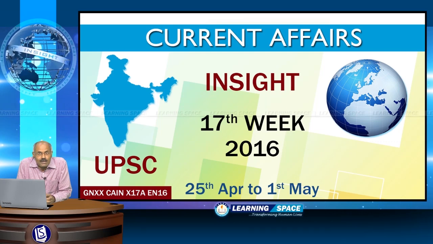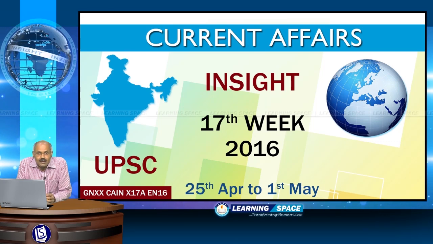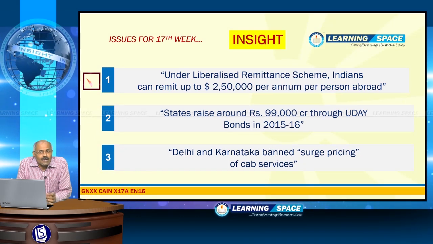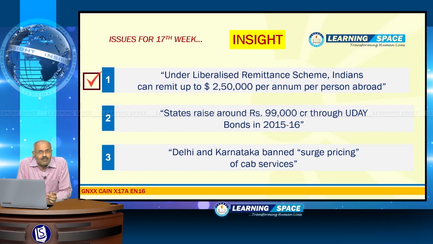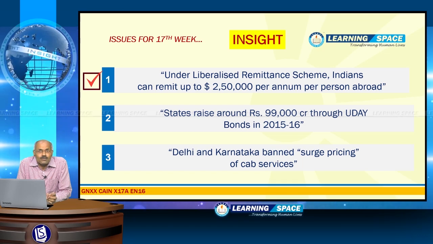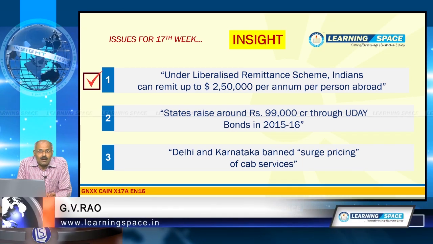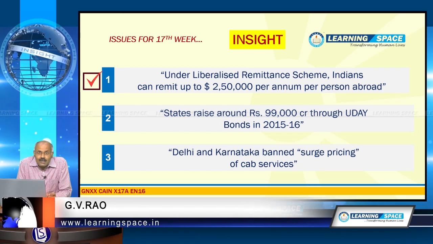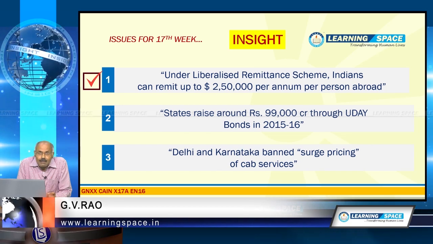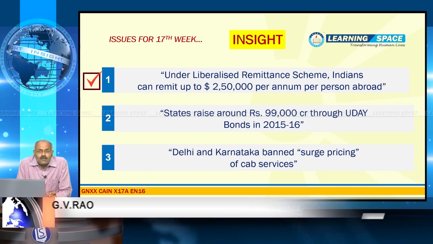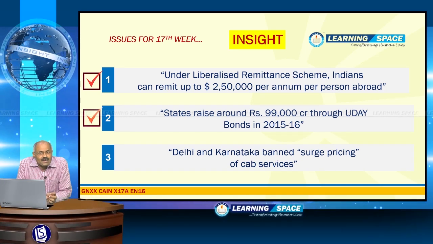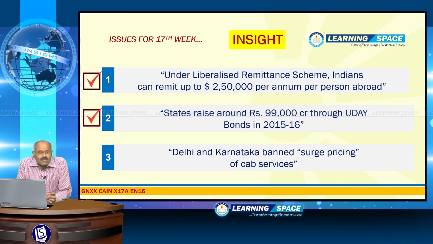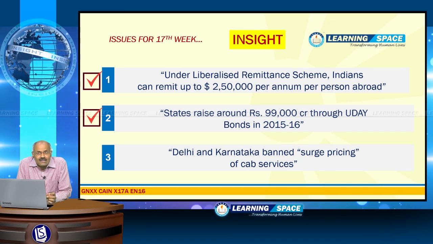From 25th April to 1st May for the 17th week, we are going to discuss three items. One, under the liberalized remittance scheme, Indians can remit up to $250,000 per annum per person abroad. We are going to discuss what is meant by the liberalized remittance scheme. Second, an important aspect is that states raised around 99,000 crores of rupees through Uday bonds in 2015-16.